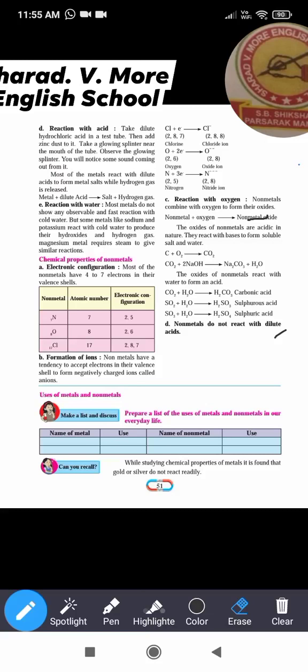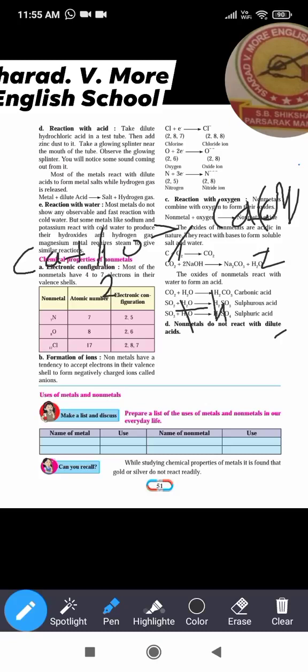Understood? Now magnesium and calcium, these two also react with hot water, not with the cold water. So here when this calcium reacts with the water, but it is hot water, it forms calcium hydroxide plus hydrogen gas.